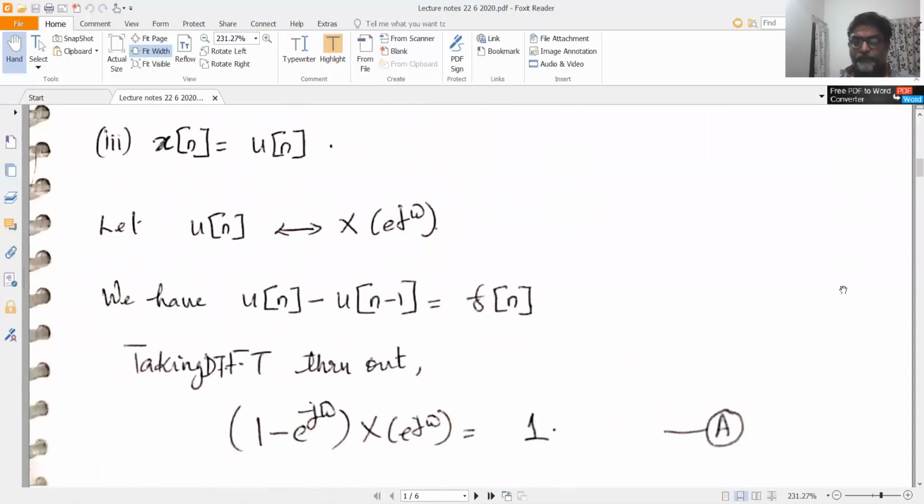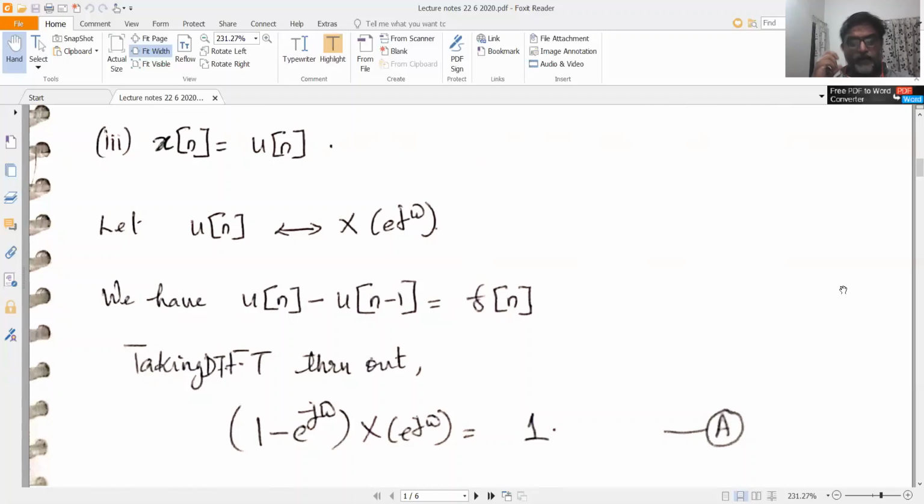So this is a typical example. So this you have to listen, pay more attention to. x[n] is equal to u[n]. So you see that x[n] equal to u[n] is not absolutely summable. Why? Because it's equal to the sum from n equals 0 to infinity of 1 plus 1 plus 1 plus 1 plus etc. up to infinity. So that is u[0] plus u[1] plus u[2] plus etc. up to infinity. So all these values are equal to 1. So if you sum all these values, it's equal to infinity. So it's not absolutely summable.